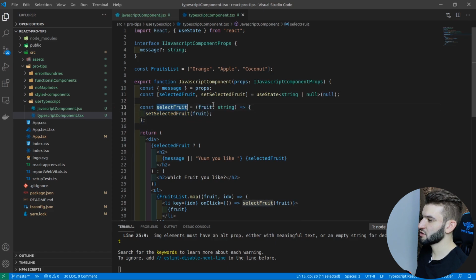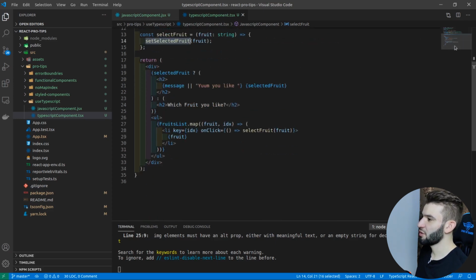If I go back here, selected fruit, what could the fruit be, right? Take a look at the parameters, you got fruit, it has a string. Cool. So we selected fruit, we're passing this string, and if we take a look at the value in here, the value accepts either string or null because it has the declaration types in there, so it does the job, and IntelliSense got us that from VS Code. Thanks, VS Code.